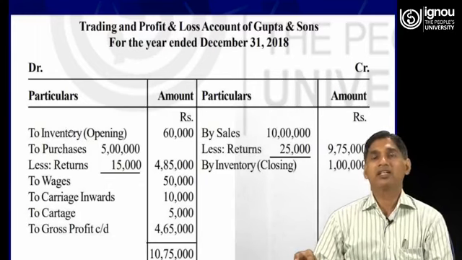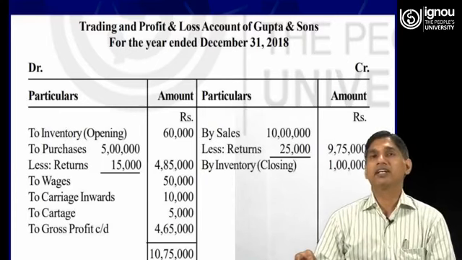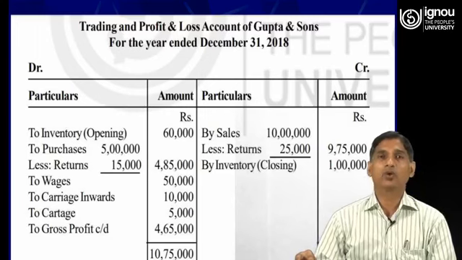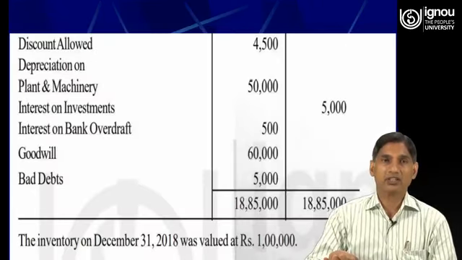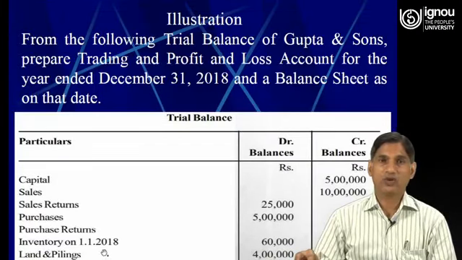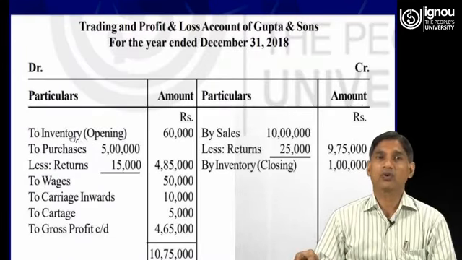Dear learners, we have discussed in the previous lecture that generally at the top of the trading account on the debit side we write opening stock. Opening stock is given in the trial balance, that is 60,000. So it will be written on the debit side of the trading account, to opening stock 60,000.